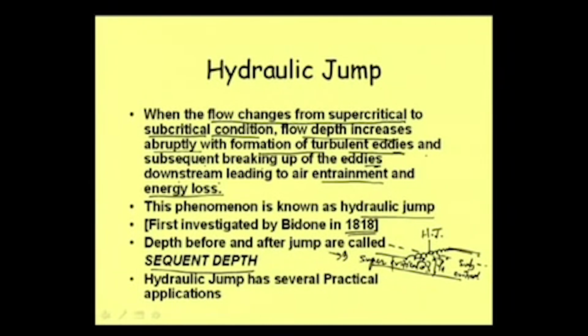The depth at upstream is say Y1, and the depth at downstream is say Y2. Sometimes people write y dash and y double dash also. Anyway, Y1 and Y2 are called sequent depths of the hydraulic jump.